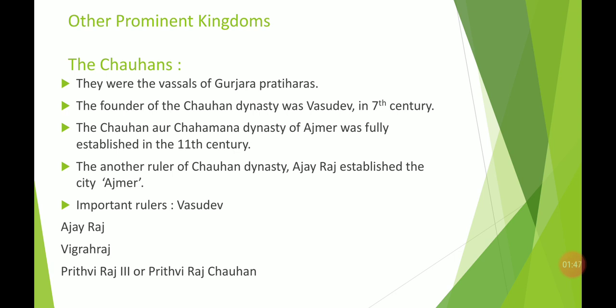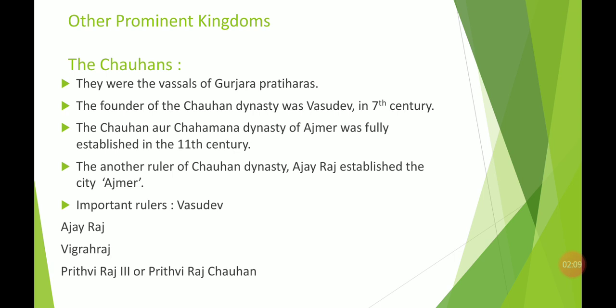After some time these samantas or vassals became more powerful, overthrew the main ruler and became the ruler of that particular area. Here the Chauhans were also vassals of the Gurjar Pratiharas. So they were basically samantas of the Gurjar Pratiharas.